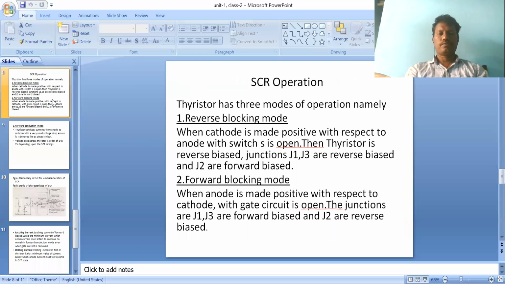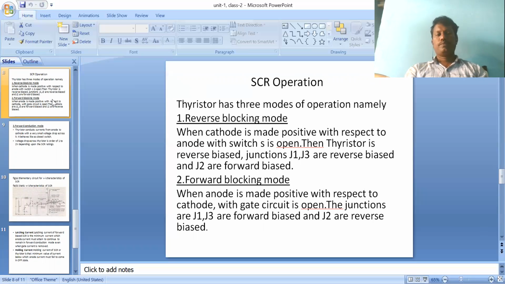First, SCR operations. Before discussing SCR operations, SCR has four layers, three junctions, and three terminals: anode, cathode, and gate. Supply should be given, and the SCR is in on state or off state. Clear? So you know the symbol and we know the construction. In SCR operations, first the gate is connected nearby the P layer. Why is it so? I will explain.